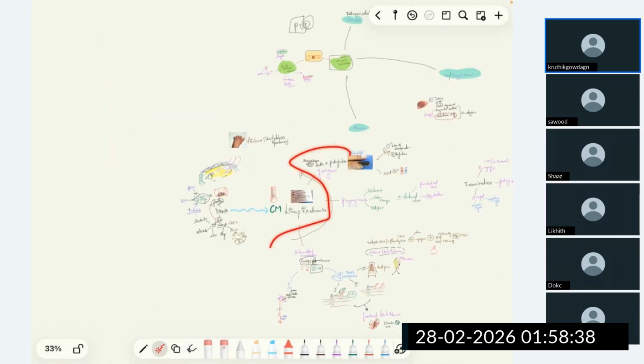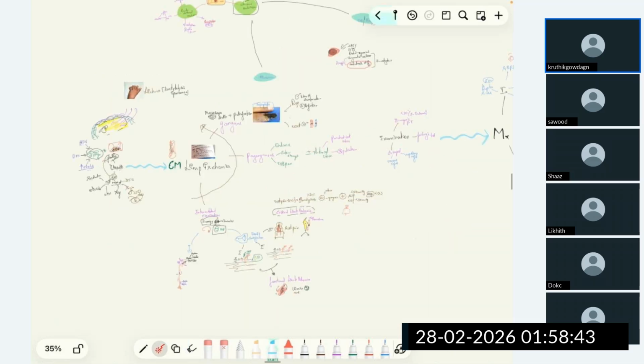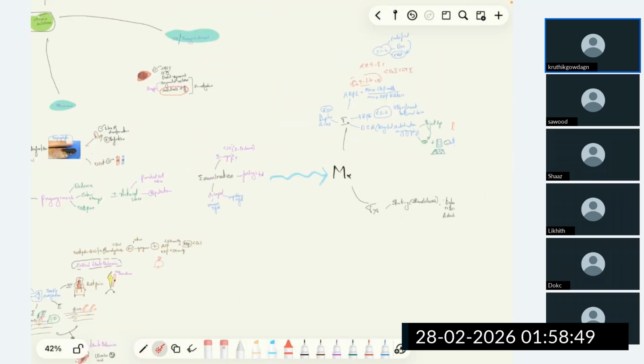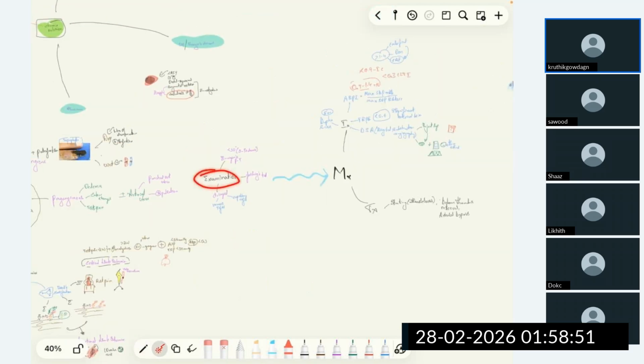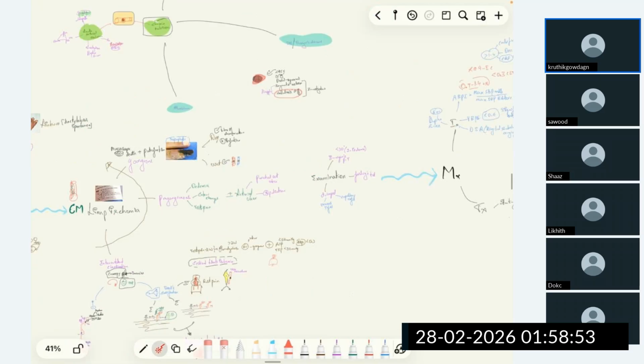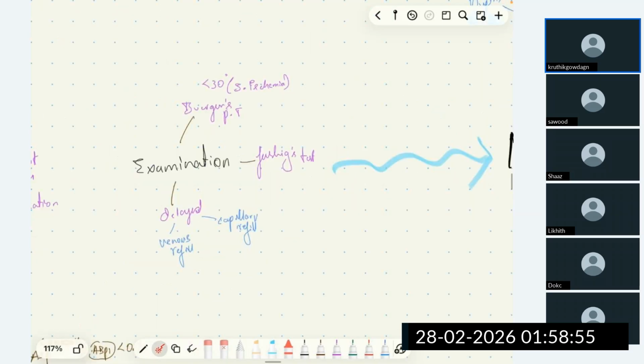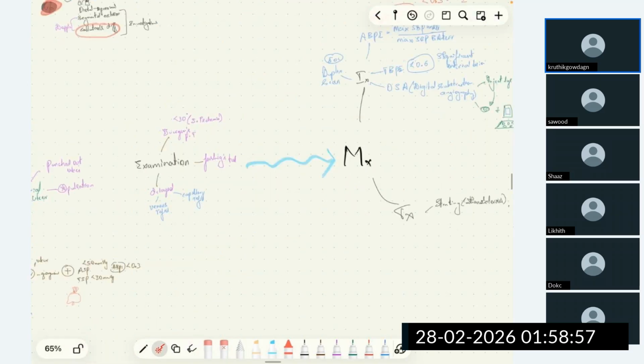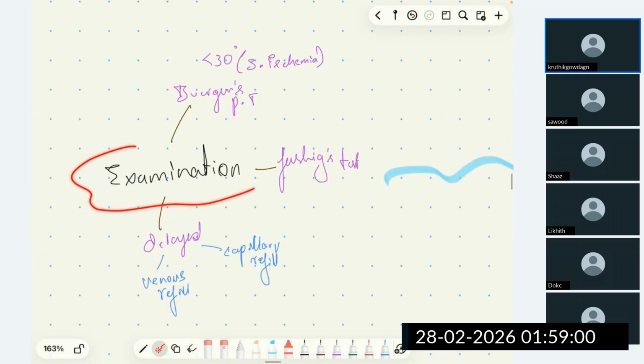These are all the clinical manifestations that we see in case of peripheral vascular disease: intermittent claudication, pre-gangrenous changes, and gangrenous changes. Now we are left with examination findings, what we see on examination of peripheral vascular disease, and management. Let's see what examination findings we see in peripheral vascular disease.